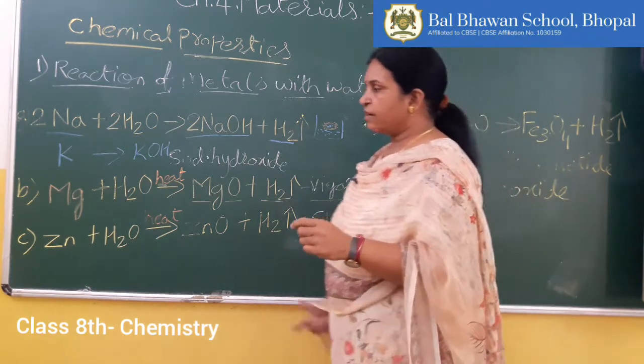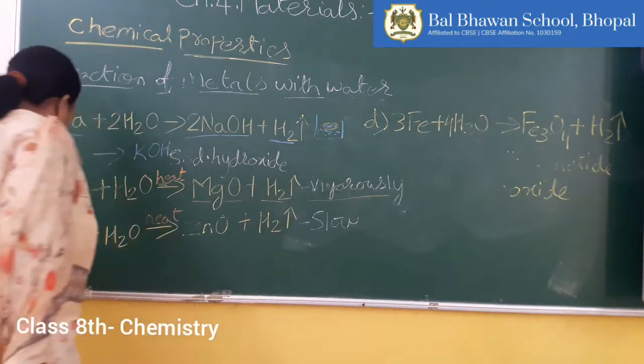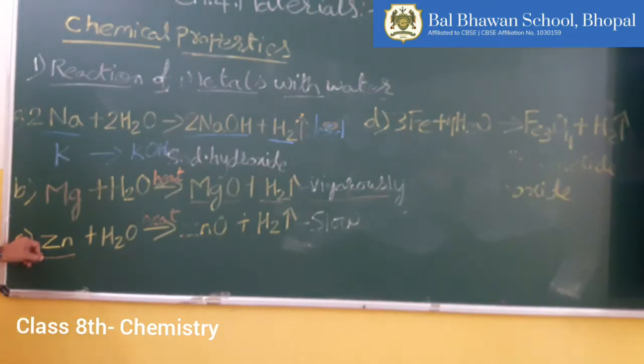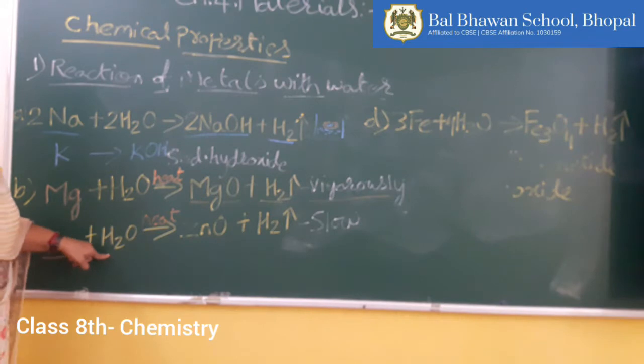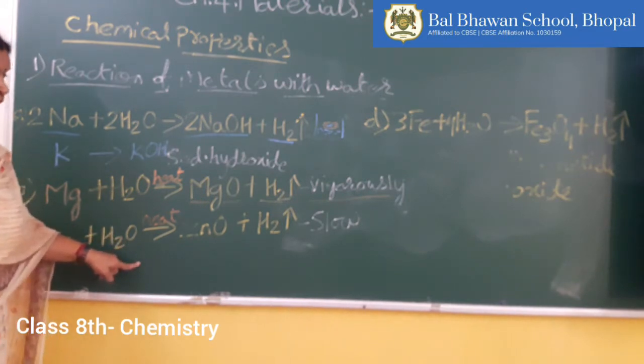Let us see another example, that is zinc. Zinc does not react with cold water or boiled water, but it reacts with steam.